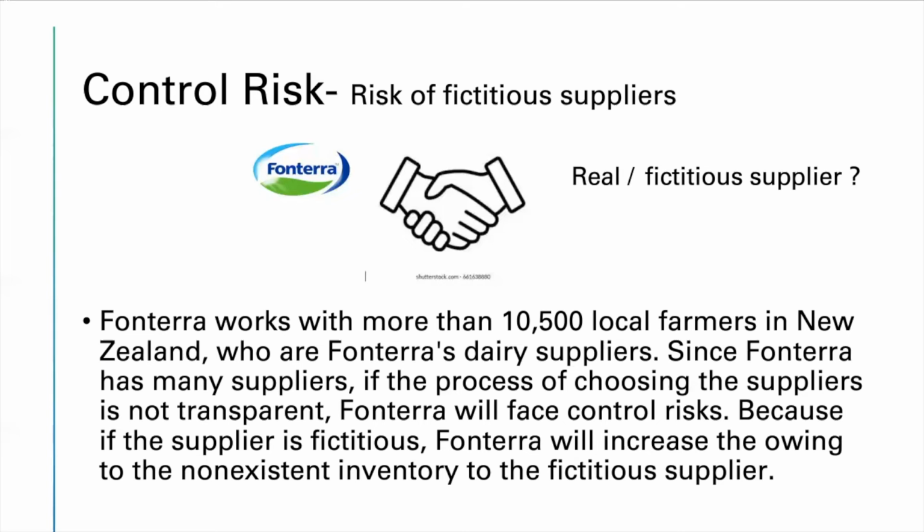Frontera works with more than 10,000 local farmers in New Zealand who are Frontera's dairy suppliers. Since Frontera has many suppliers, if the process of choosing the supplier is not transparent, Frontera will face control risk. Because if the supplier is fictitious, Frontera will increase the amount owing for non-existent inventory to the fictitious supplier.